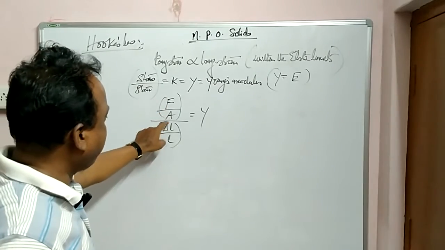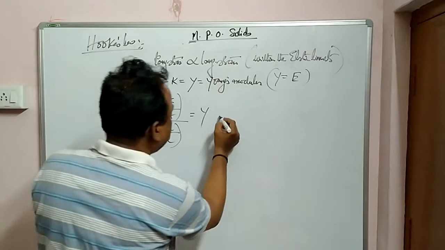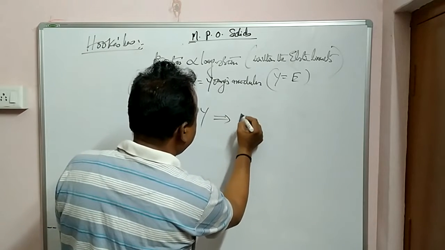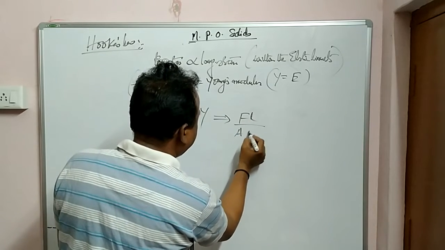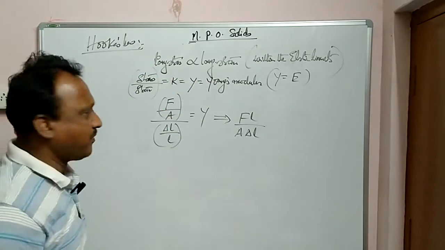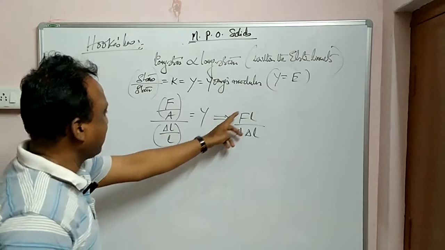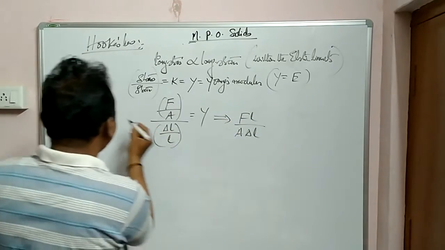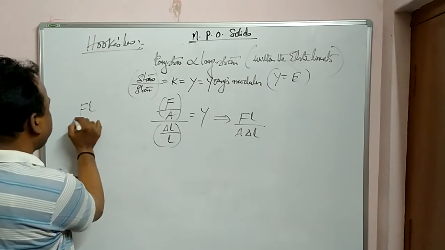F by A by delta L by L, or this is also written as FL by A delta L. When you interchange numerator and denominator, L goes from the top to the bottom.